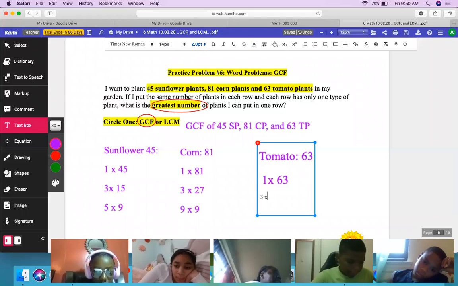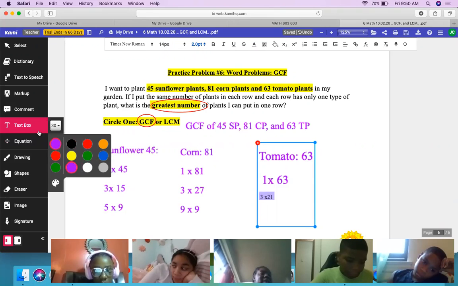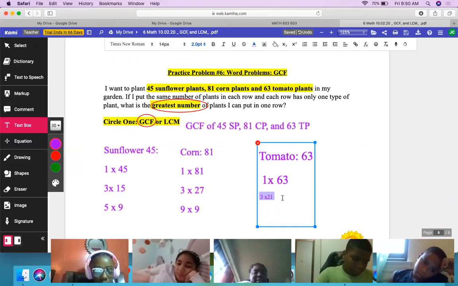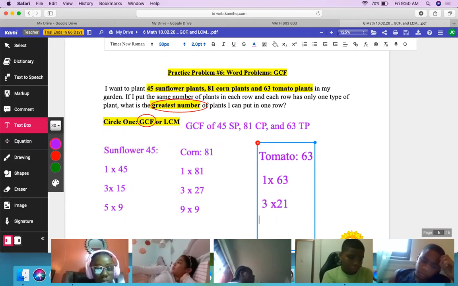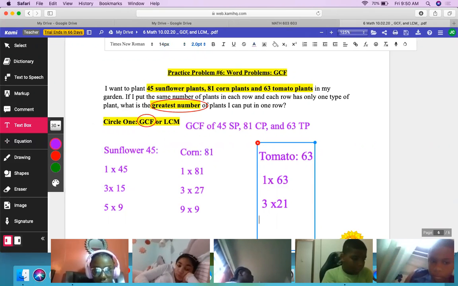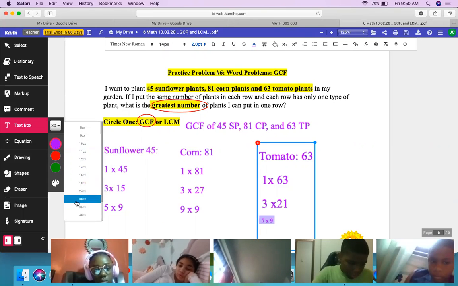I don't know why it's black like that when I picked my text box to be purple. And let me just make that bigger so that it matches. Okay, 3 times 21, and I think I heard you say 7 times 9, sir, right? Did you say that? All right, sir. Yes. Let's see what we got here, Justin.